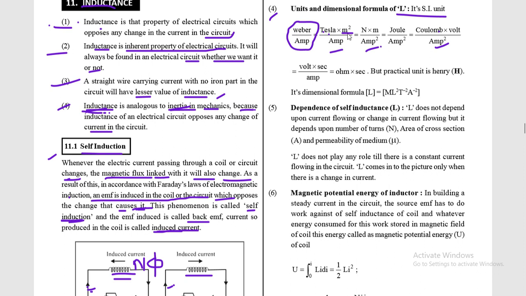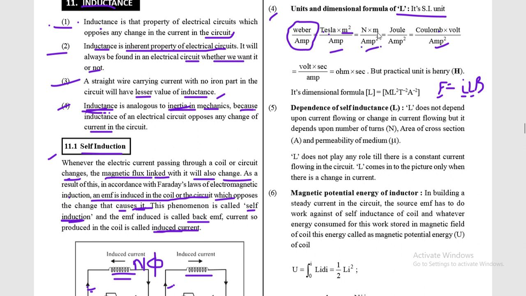Now Tesla can be changed, since you know that F is equal to I L into B, so in place of B you can use Newton upon ampere meter. So you can replace this Tesla by Newton upon ampere into meter. So 1 meter is cancelled here and this becomes ampere square.